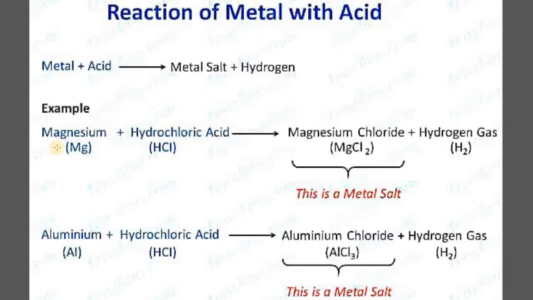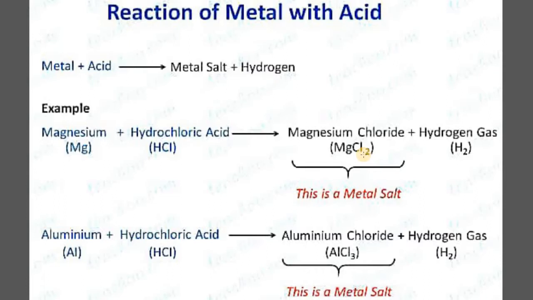Let us see a few examples here. The very first example is magnesium. Magnesium, a very well-known metal to all of you. In laboratories, you have seen it in the form of magnesium ribbon. So when magnesium reacts with hydrochloric acid, it forms a chloride salt, the corresponding salt of magnesium, and that is magnesium chloride, having the formula MgCl2.